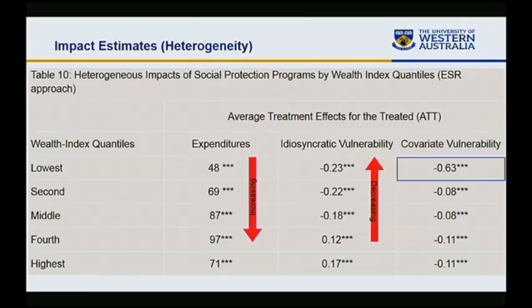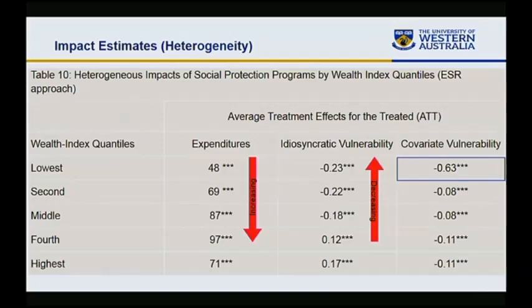Why are the poverty reducing impacts lower here and higher here? Due to data limitation, we could not investigate this, but I have gone through the literature, and based on the literature, one study suggests that we have lower impacts here because of the possible crowding out of private transfers from family and friends in the lower quintiles.